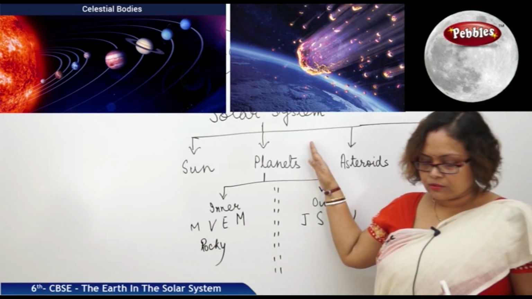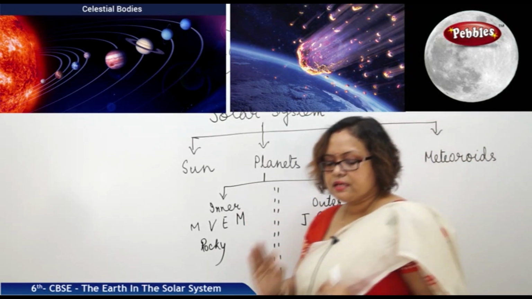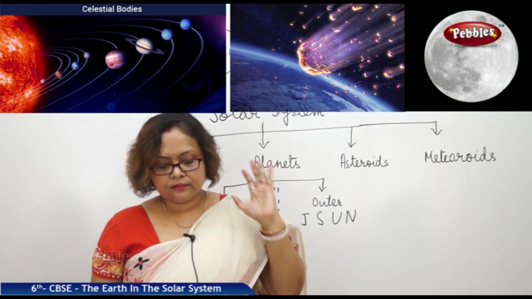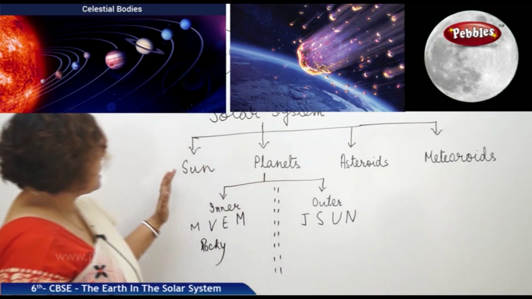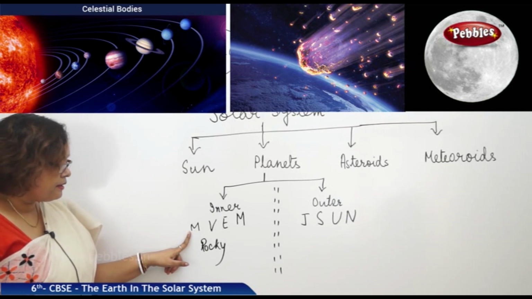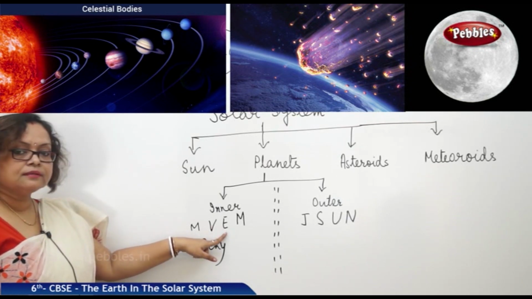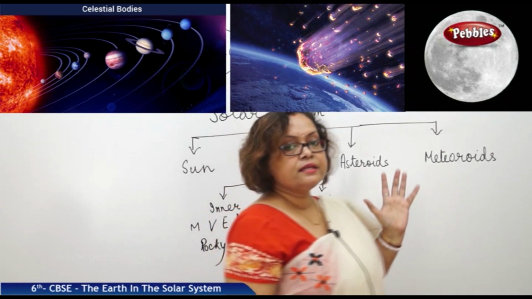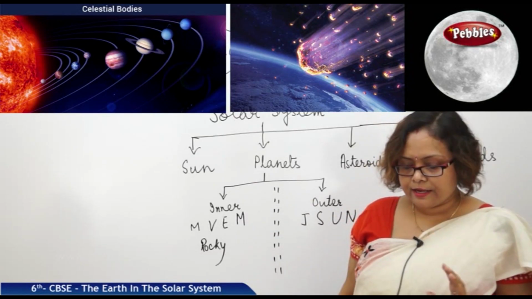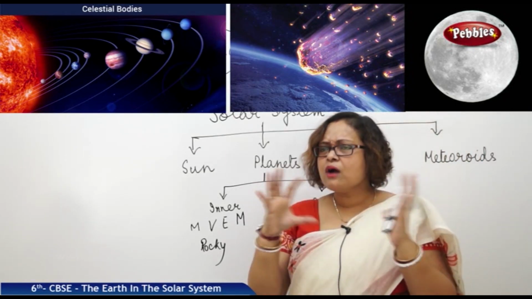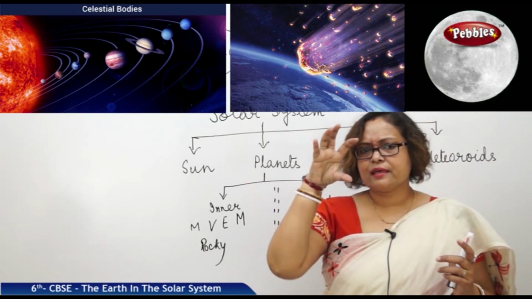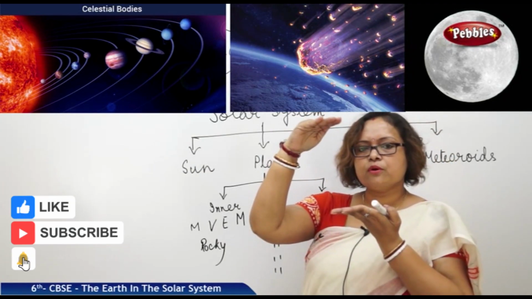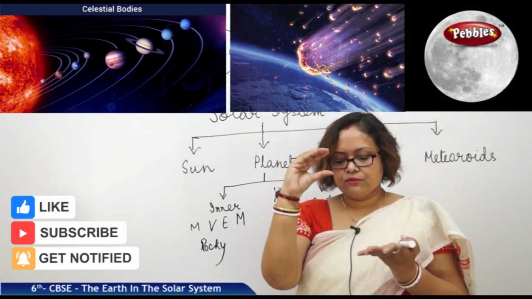Next, we are coming to our Earth. Let us discuss now about our Earth. Earth is the 3rd nearest planet to Sun. First is Mercury, second is Venus and third is Earth. In size, if we consider, it is the 5th largest planet. Its shape looks like an orange. Have you ever seen an orange, the fruit? Yes, it is flattened from both sides, both the poles, a little flattened.